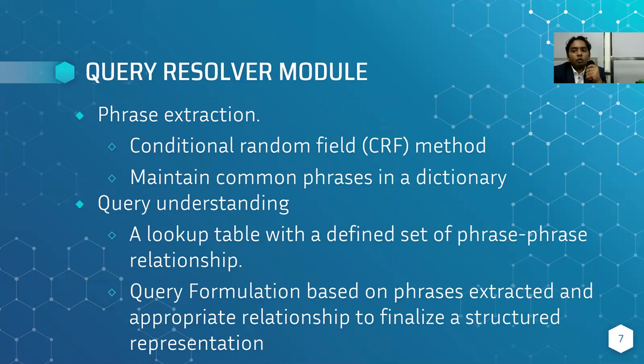Coming to the query resolver module. The query resolver module has two jobs. The first one is phrase extraction. Here the state-of-the-art machine learning method of conditional random field is used. Using our CRF model, we extract key phrases from a query sentence for identifying the underlying intention of the user's query. To further optimize the performance of the phrase extraction, we also built up a dictionary to maintain common phrases along with their occurrence frequency. This is done by mining the query logs.